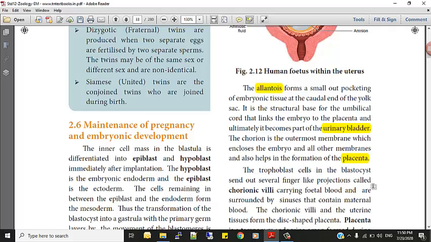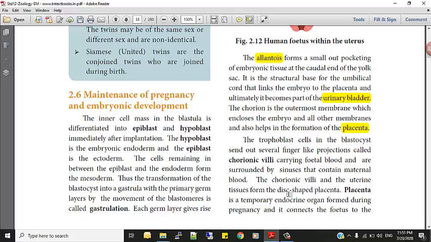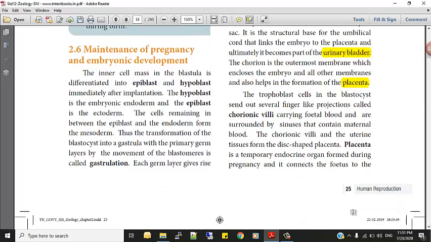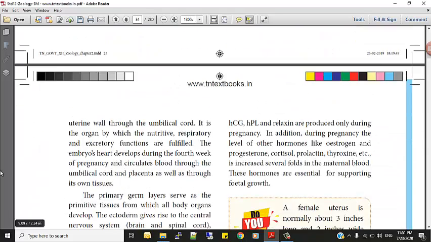The trophoblast cells in the blastocyst send out several finger-like projections called chorionic villi, carrying fetal blood and are surrounded by sinuses that contain maternal blood. Maternal means mother. Chorionic villi and the uterine tissues form the disc-shaped placenta. Placenta is a temporary endocrine organ formed during the pregnancy, and it connects the fetus to the uterine wall through the umbilical cord.